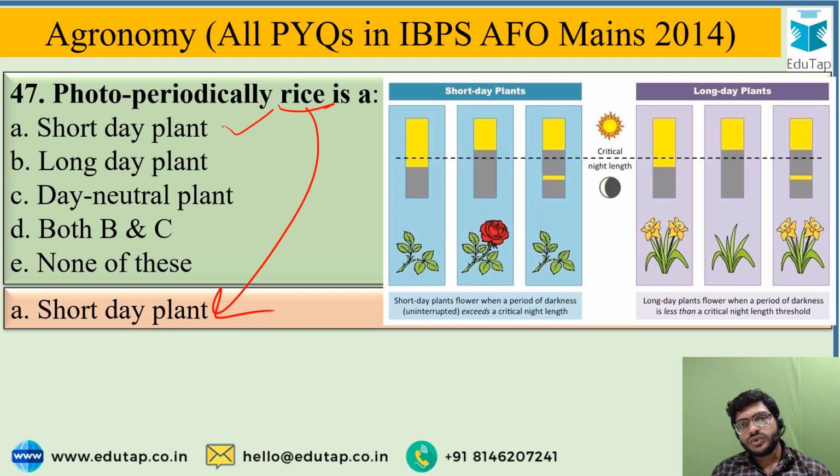Short day plants are those plants which require minimum exposure to the sunlight to induce flowering, up to 8 to 10 hours. And in case of the long day plants, these plants require exposure of sunlight more than 10 hours, up to 10 to 12 hours, to initiate flowering. So mostly the kharif crops are short day plants, and the crops sown in the rabi season, in winter season, are the long day plants.